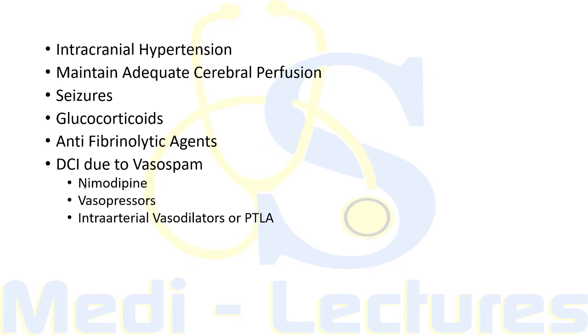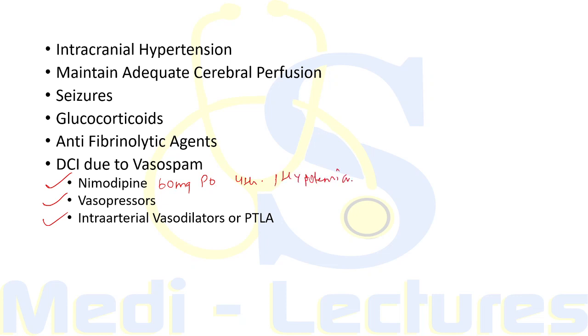Now, this remains the leading cause of mortality and morbidity in patients of subarachnoid hemorrhage, and it can be treated via nimodipine, vasopressors, and intra-arterial vasodilators or percutaneous transluminal angioplasty. So, nimodipine can be given in a dose of 60 milligram orally every 4 hours, but it is associated with hypotension.